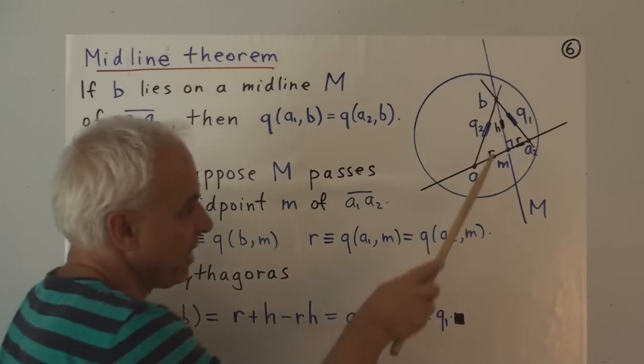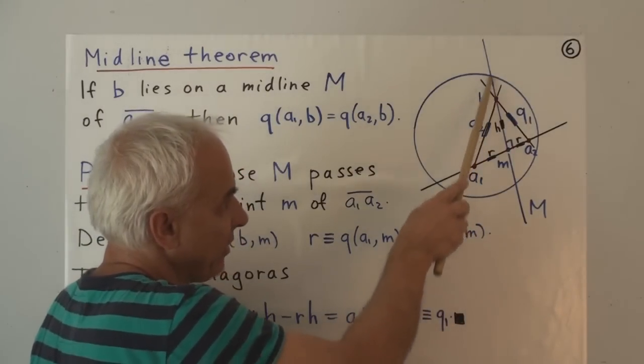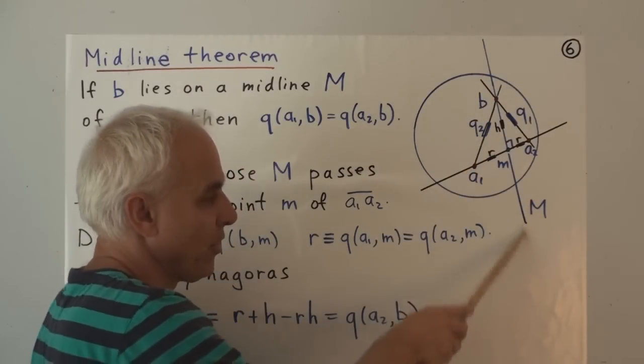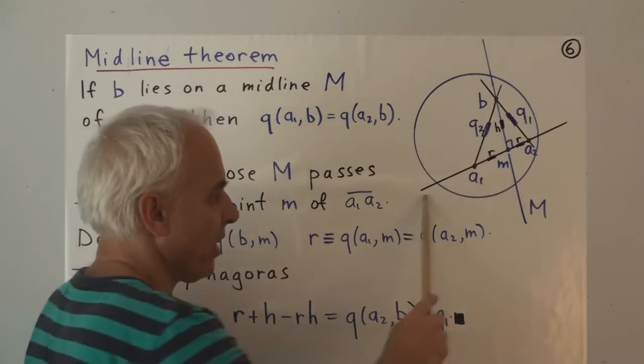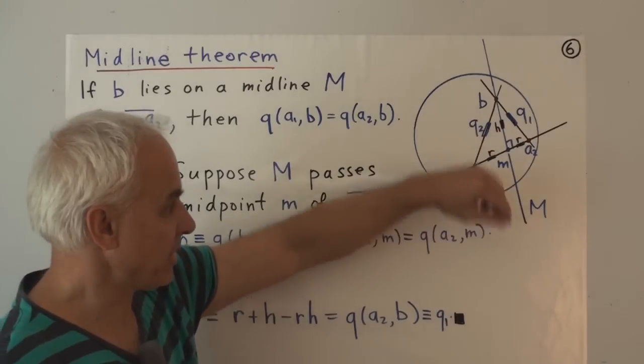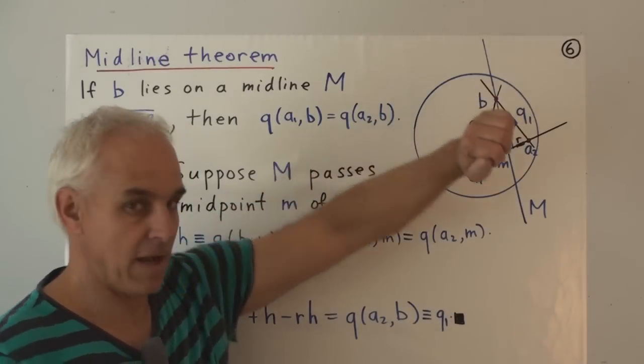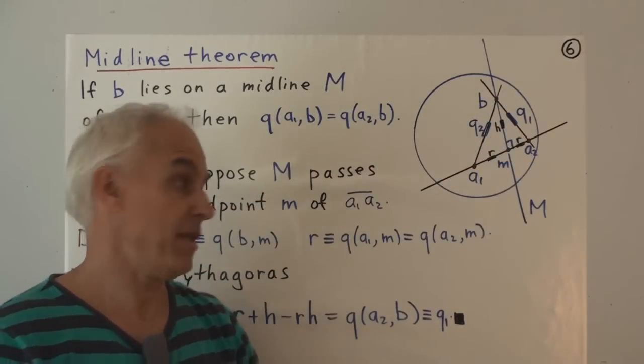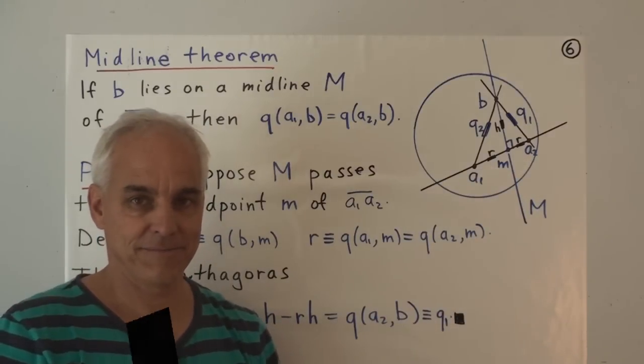And let's emphasize that this is valid no matter where B is. It can be inside or outside. Doesn't matter where the side A1, A2 is. It can be inside or outside, as long as it has a midpoint and therefore a midline.